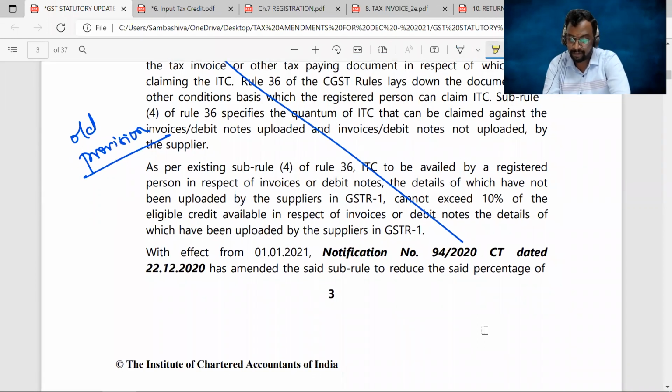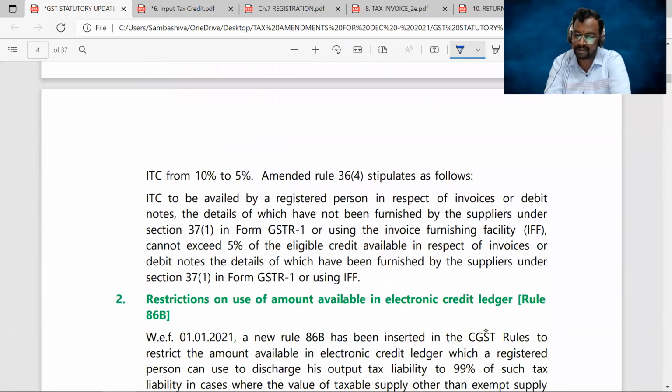Now, with effect from 1st Jan 2021, notification number 94/2020 has amended the said rule. The said sub rule reduces the said percentage. Earlier, how much, sir? Earlier it was 10%. Now the said sub rule reduces the percentage from 10% to 5%.